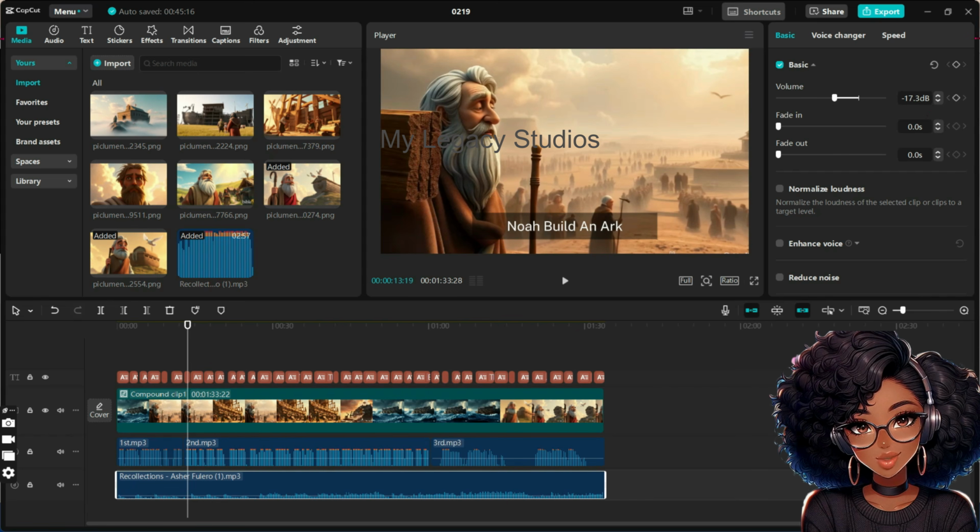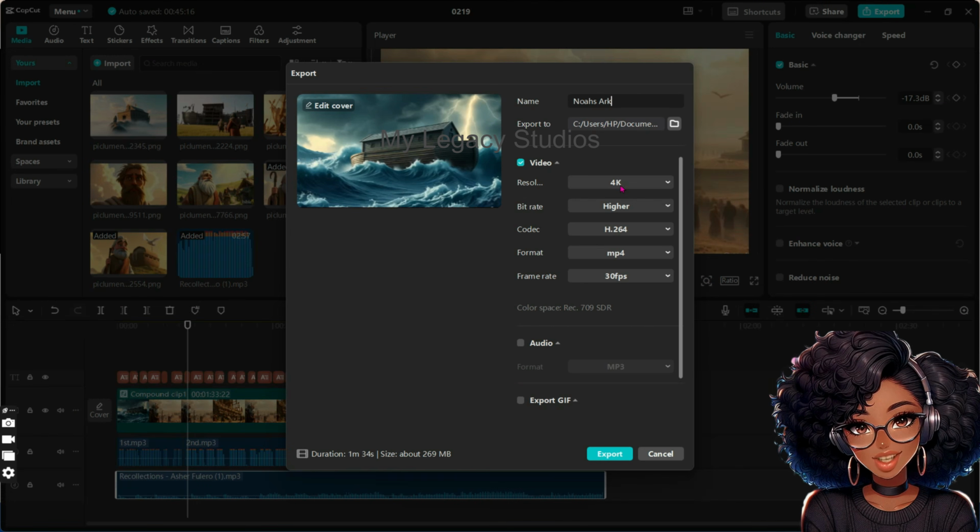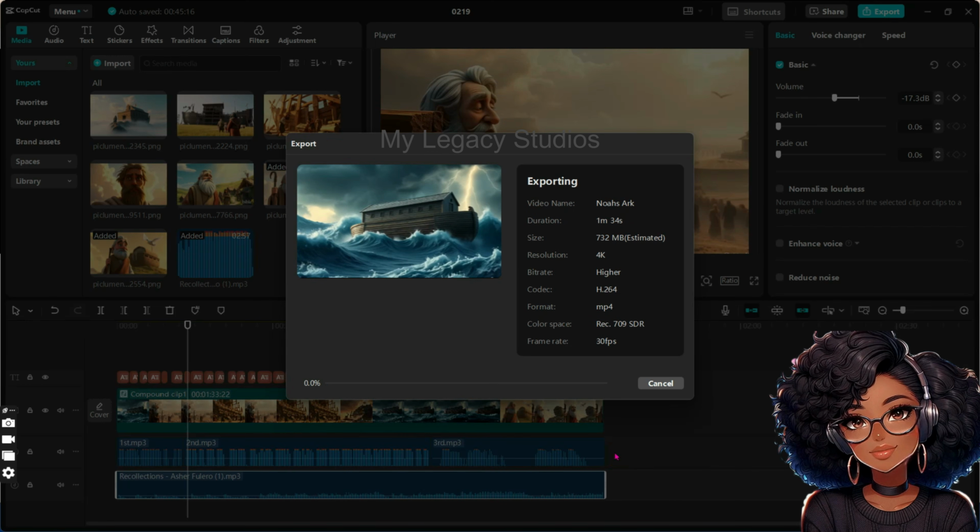Now the final thing I'm going to do is to click on the export button to export my video to my computer. Rename the file and export with the highest resolution available. So the highest we have here is 4K, and then also maintain the MP4 and click on the export button and export your video to your computer. Now you can go ahead and upload the video to your YouTube and share the video with the entire world and start making money online.